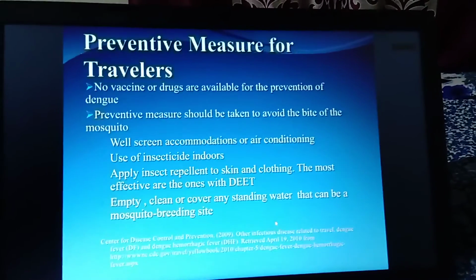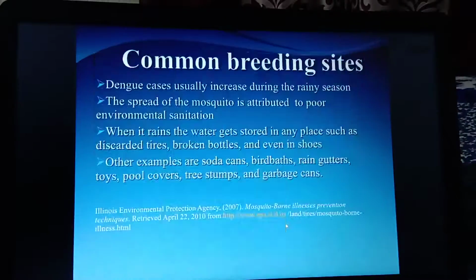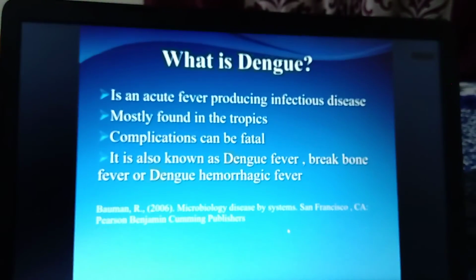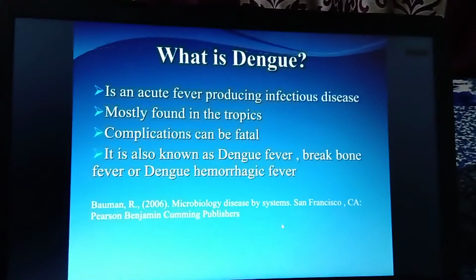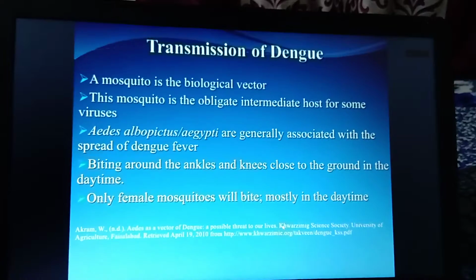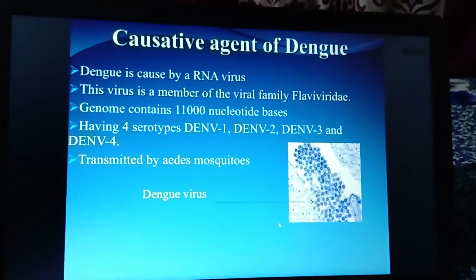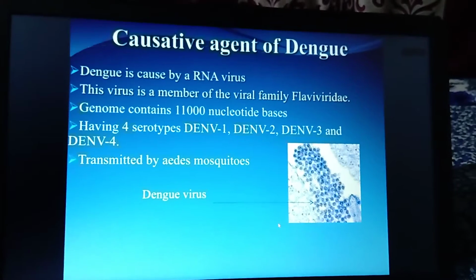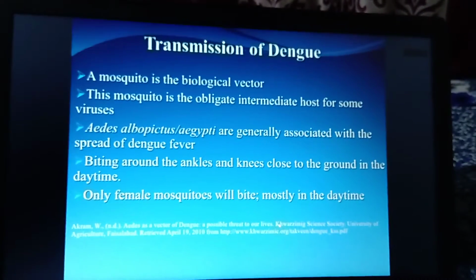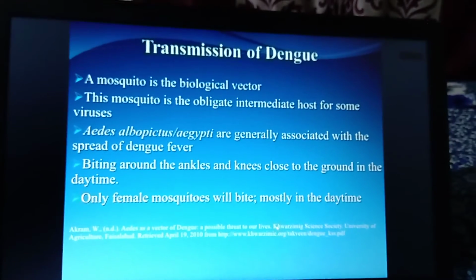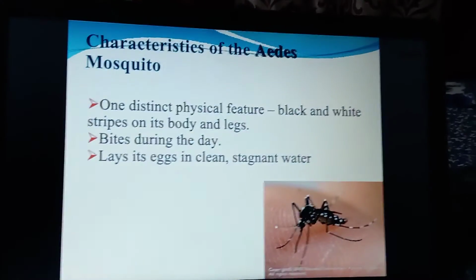Now once more we will go through the dengue virus. Dengue, as already discussed, is a fever produced by an RNA virus of the family Flaviviridae. Transmission is by what? The Aedes albopictus and Aedes aegypti mosquitoes are the cause of dengue fever.